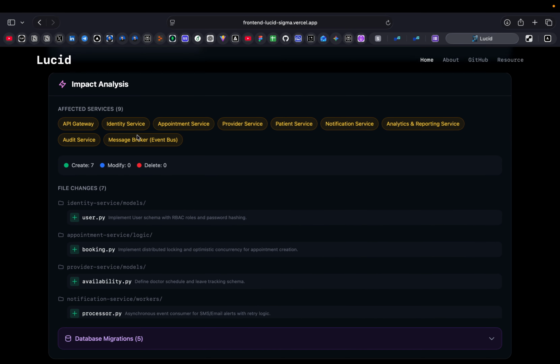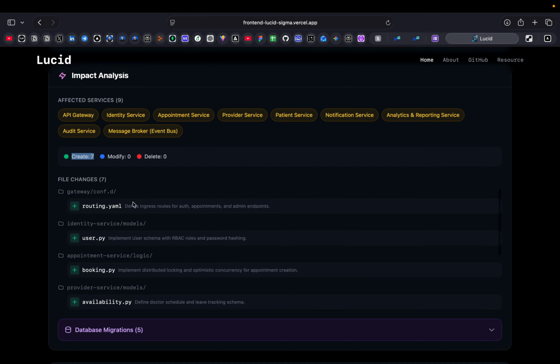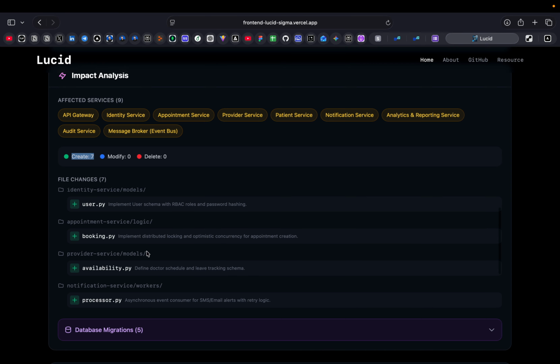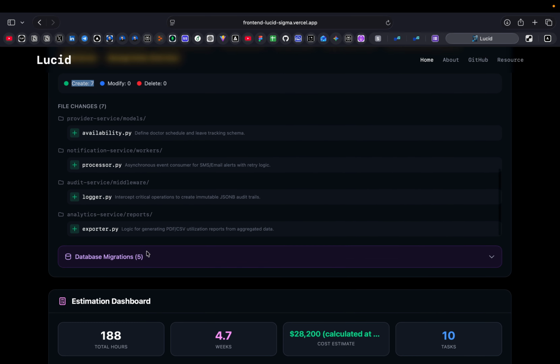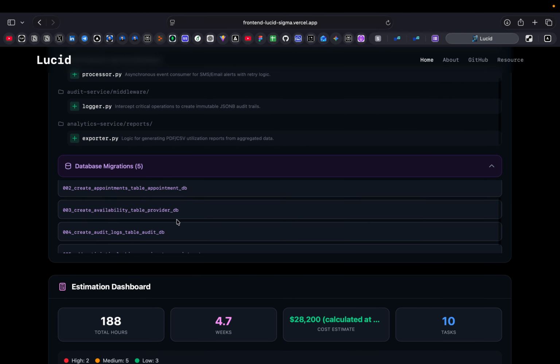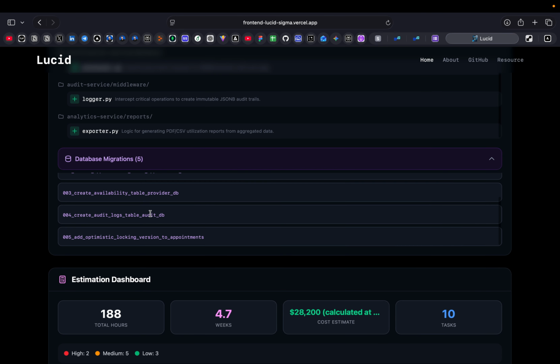This is the impact. We have to create 7 APIs. These are the files we have to define during our project development. This is the data migration of our project.